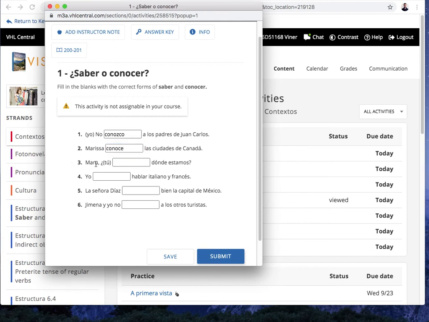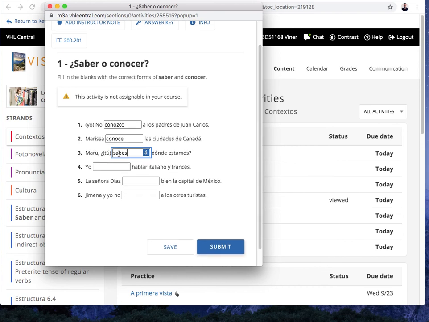All right. 3. Maru, tú blank, ¿dónde estamos? Pause. And we're back. Tú sabes dónde estamos, because this is information. Do you have the information of where we are? Maru, ¿sabes dónde estamos? Bien. 4. Yo blank hablar italiano y francés. Pause. And we're back. Yo sé, I know how to.